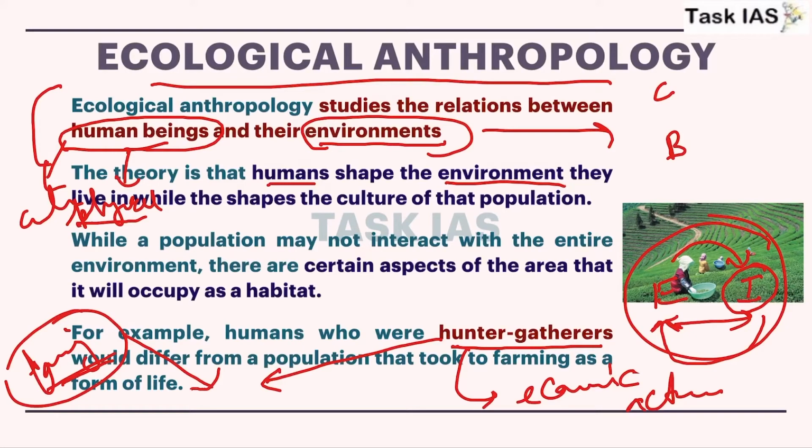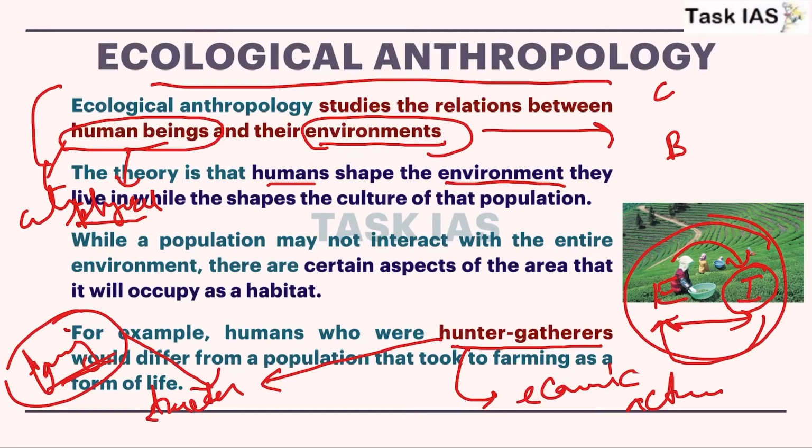For example, farming community will use tractor and other equipments, whereas hunter-gatherers use very simple type of techniques. For example, they will have basket to collect foods, or they will use bow and arrow to kill organisms that they want to hunt.